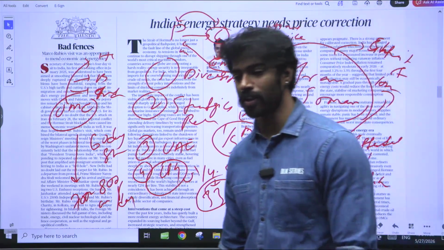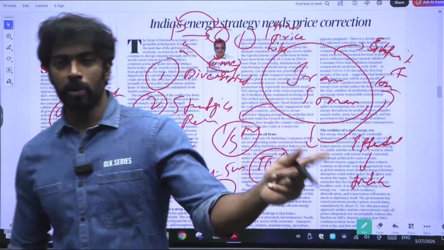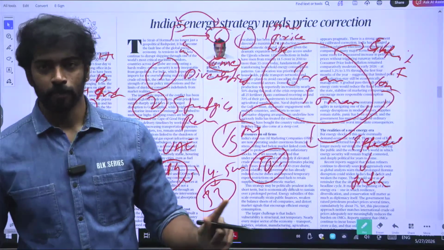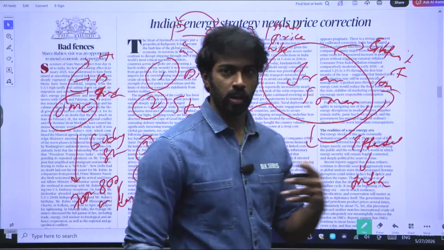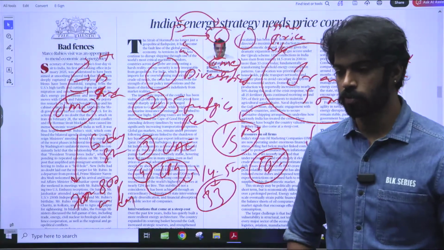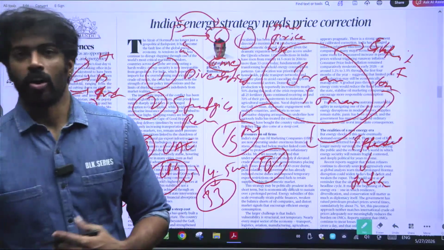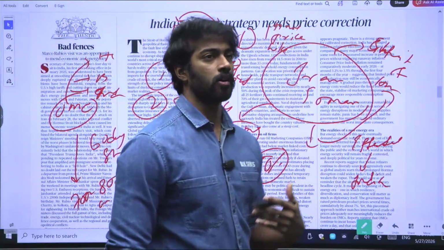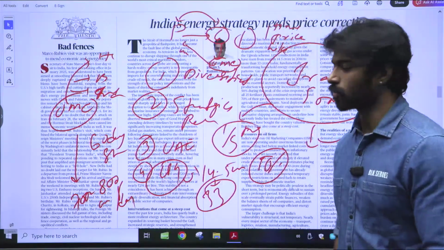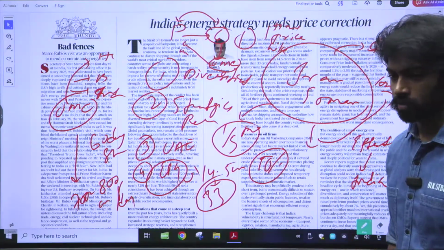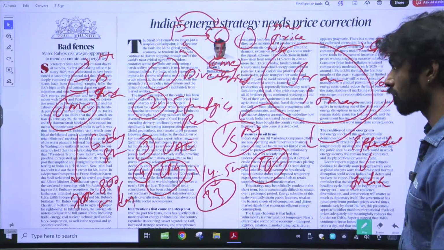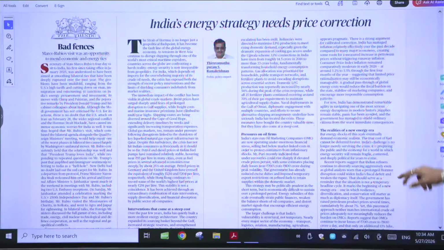People think the economy is very simple. You give me money, supply and demand. It's not like that, right? Economy and maintaining a nation is very hard, and we have to applaud the government for doing all of this for us. At the same time, it is also on us to not put a huge burden on the government, right? That way we are ensuring everything is proper. So that is all present in this article. Right, moving on,